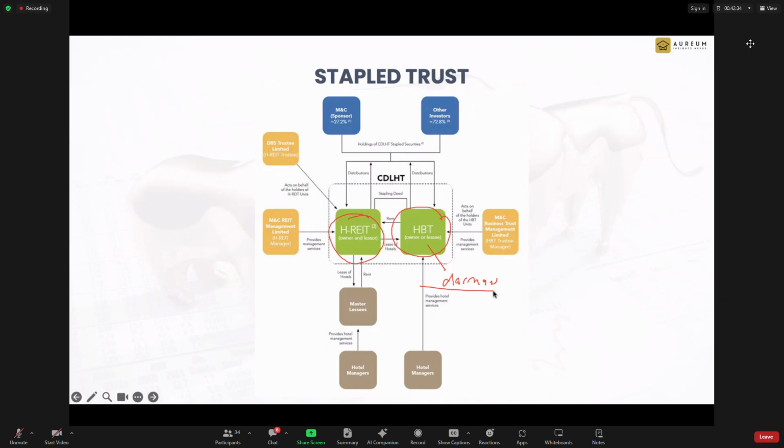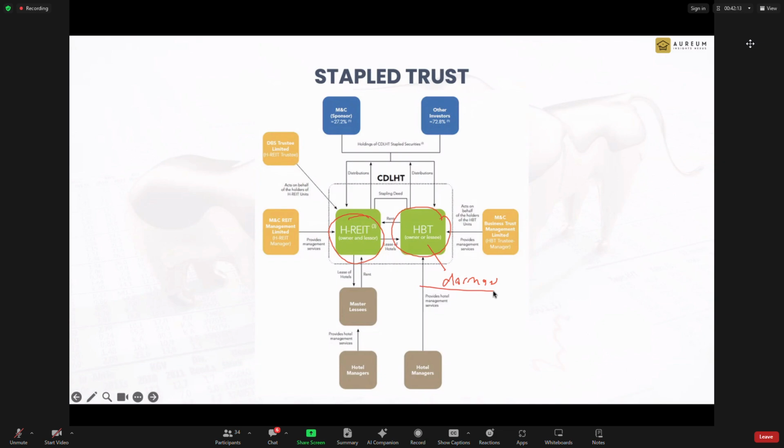So the hotel needs to be functional. If the hotel is not functional, what will happen to the REIT? It will be very costly. Imagine one whole hotel, the operator goes down, the hotel is not in operation. How much would that affect the income for the REIT? The REIT share price will crash. Especially for a smaller REIT like OUE REIT, they only have a few buildings, so if only one goes down.